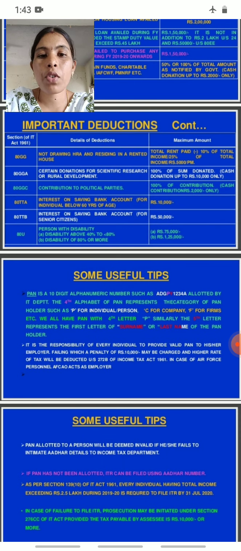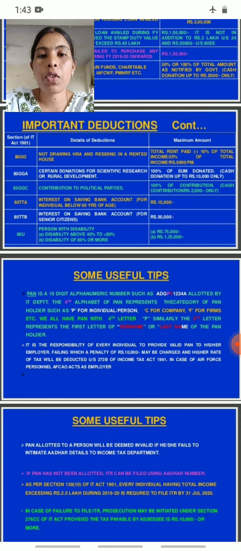Then the last one is 80U. Section 80U, person with disability. For disability of 40% to 80%, that is greater than 40% to less than 80%, 75,000 is given as a deduction. Then if the disability is 80% or more, 1,25,000 rupees is given as a deduction. So this is regarding exemptions and deductions.